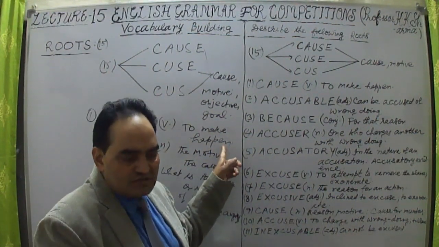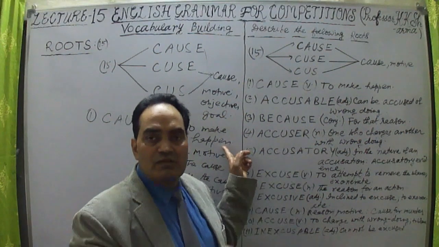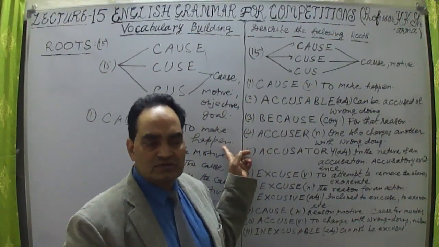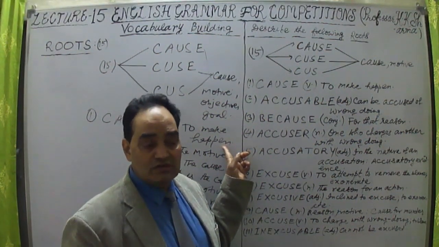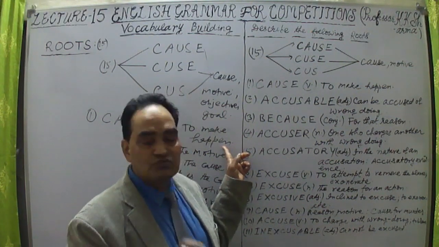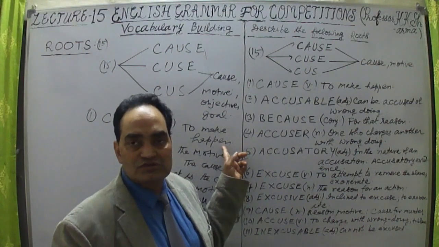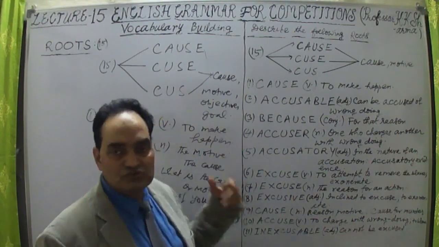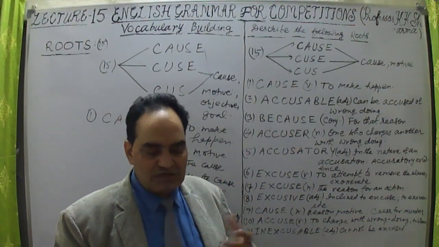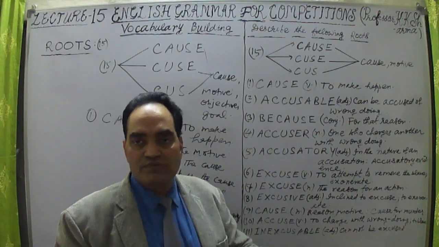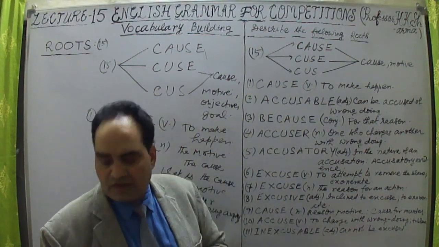I want to cause myself to be speaking among my seniors, my elders. If they are not agreed with me, then I have to make them agree with my arguments, with my logic. So that is what I want to cause. So cause means to make happen. I want to cause this thing to happen in my life. That is what anybody can say.